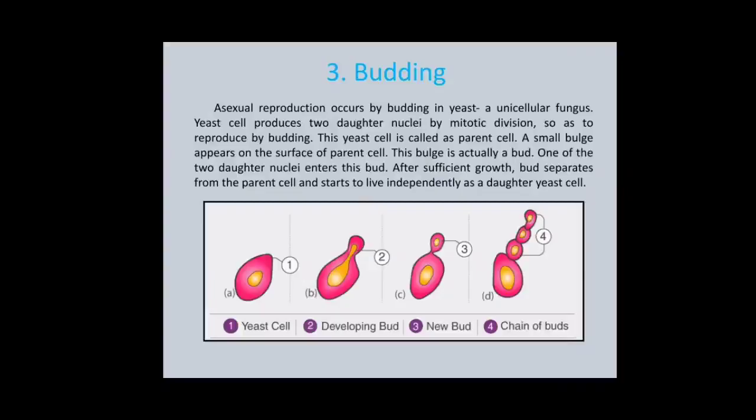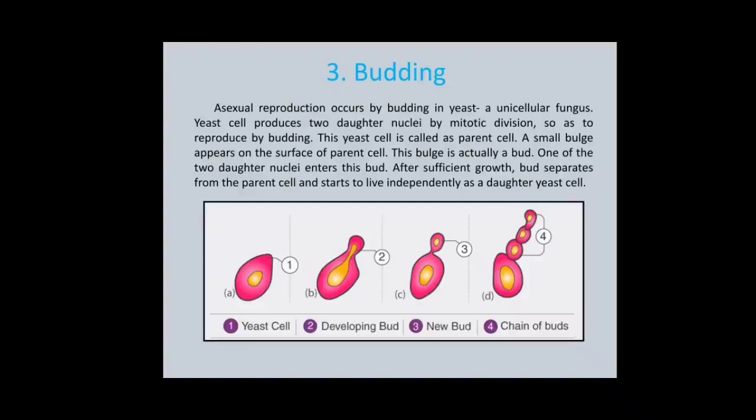Budding. A small bud which will become the daughter cell is formed on the parent, that is mother cell, and enlarges with continued growth. The nucleus divides and migrates into the daughter cell. Look at the diagram which shows budding in yeast.